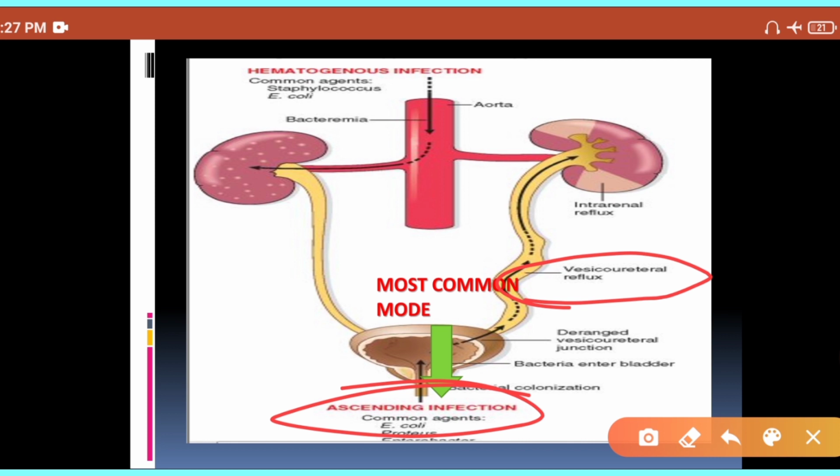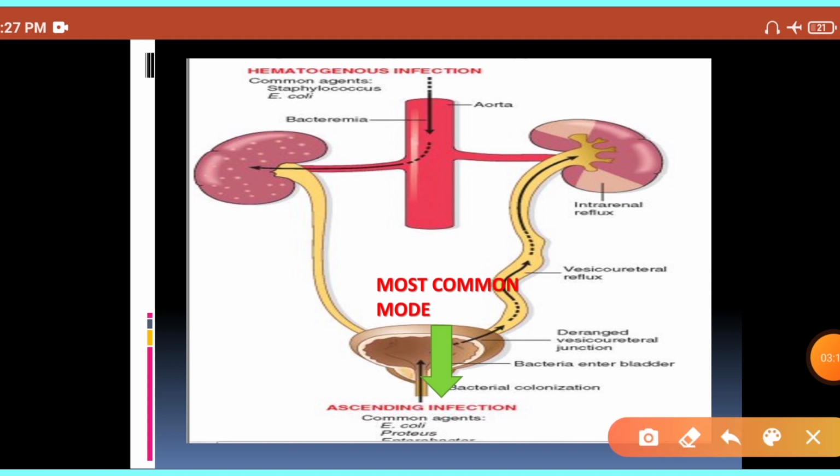The second pathogenetic mechanism for spread of infection into the kidney is hematogenous infection. Suppose you have bacteria in your blood, you have septicemia, then through the hematogenous route this organism can reach the kidney.